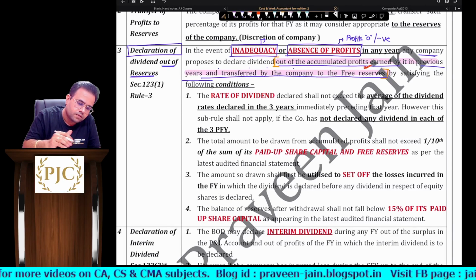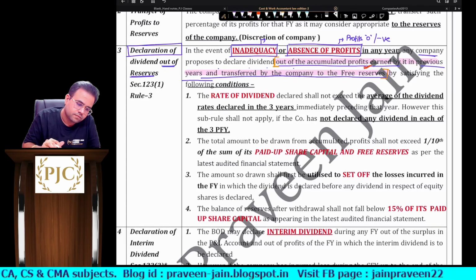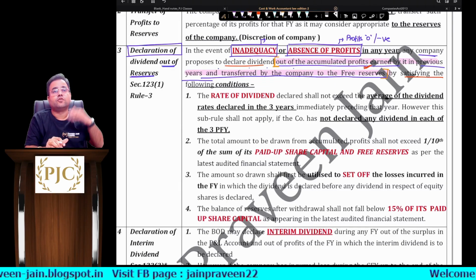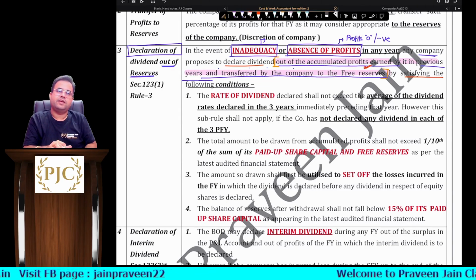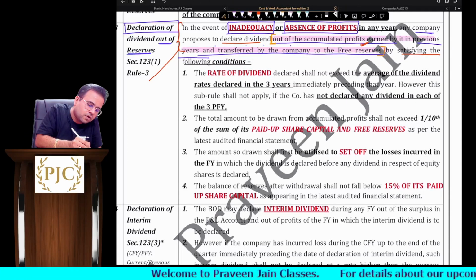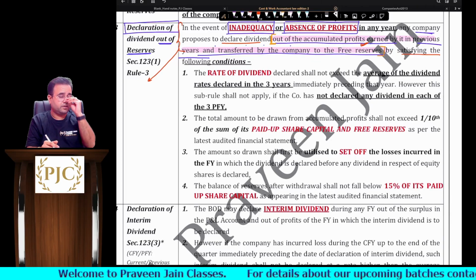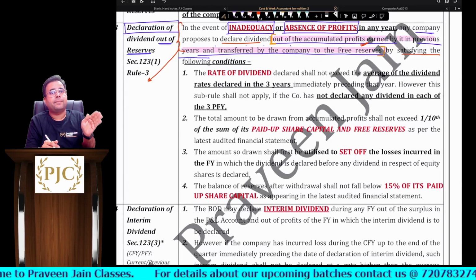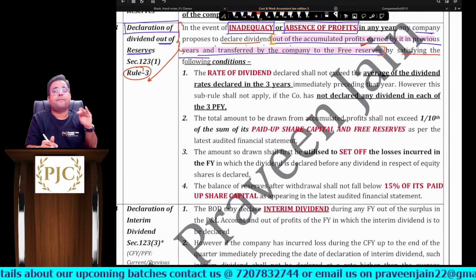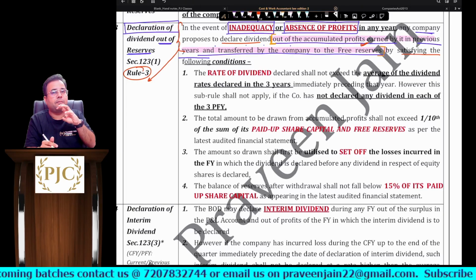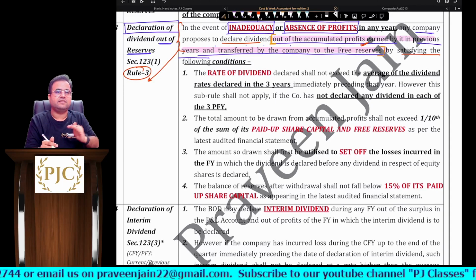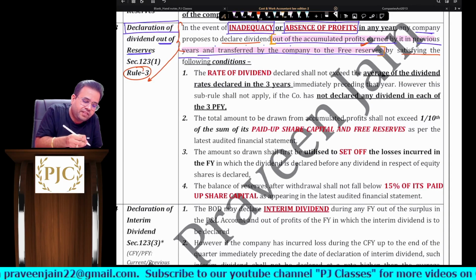Then you can declare a dividend by satisfying the following conditions. I hope this is clear, sir. So what this particular rule is talking about, sir? Rule number 3 we are focusing on, sir. So these conditions are given in rule number 3, sir. So company can use reserves to pay dividends, sir, by fulfilling the conditions given in rule number 3, sir. So when will this happen, sir?